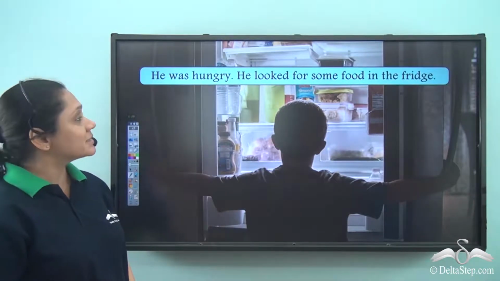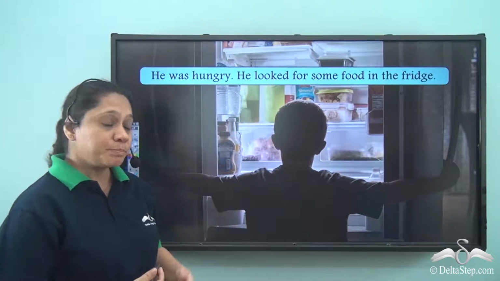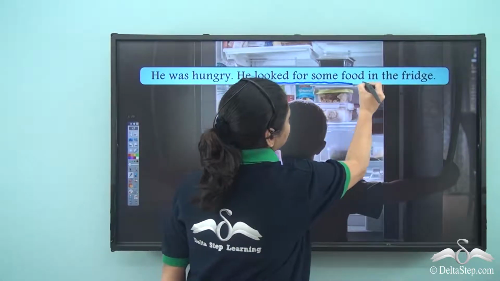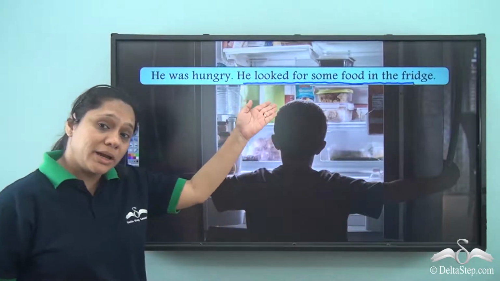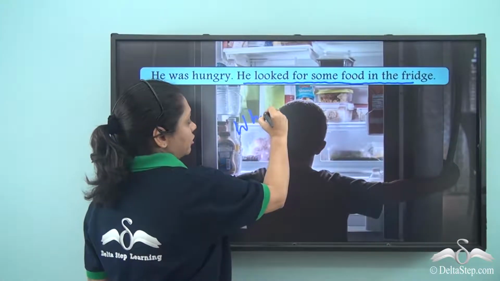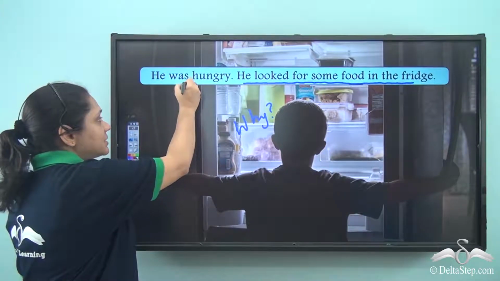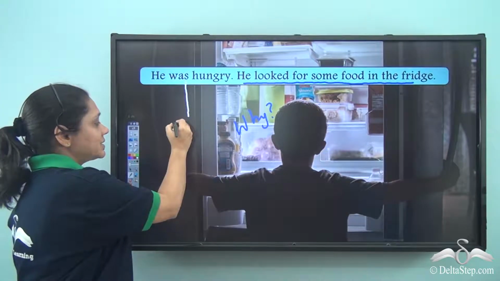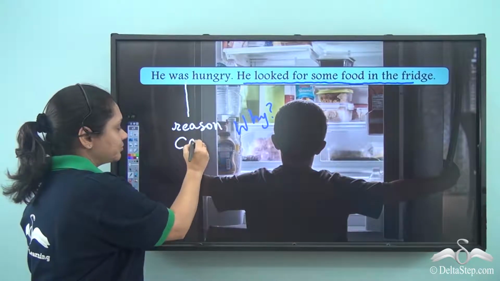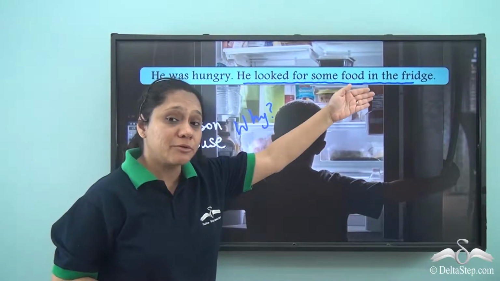Let us read the two sentences. He was hungry. He looked for some food in the fridge. Now the second sentence is telling us what the boy did. What did he do? He looked for some food in the fridge. Why did he look for food in the fridge? The reason is given in the first sentence. He was hungry. So this is the reason or the cause for him to look for some food in the fridge.